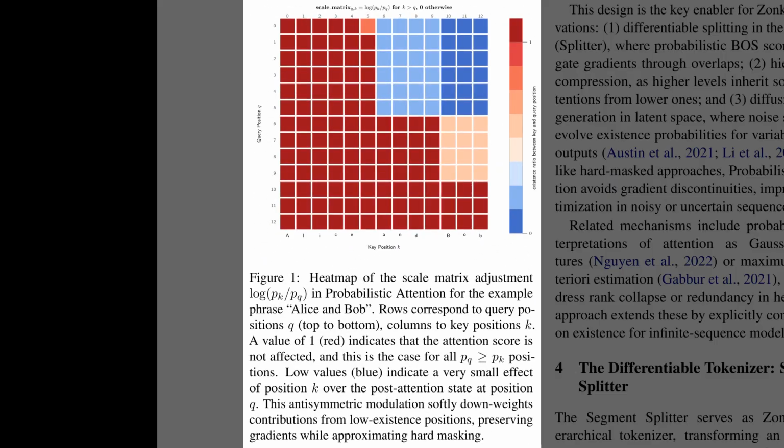So, Figure 1 visualizes the probabilistic attention mechanism, specifically for the phrase Alice and Bob. The heat map plots query positions along the vertical axis against key positions on the horizontal. The deep red blocks show where attention is fully preserved, essentially whenever the query's existence probability is high relative to the key. In contrast, the blue regions represent soft masking, where the model downweights the influence of certain tokens to handle variable lengths without breaking the gradient flow.